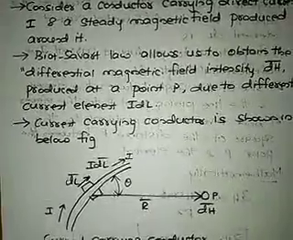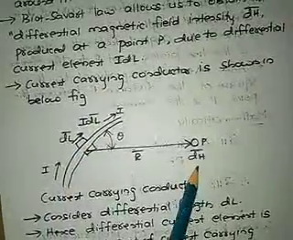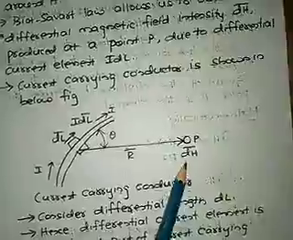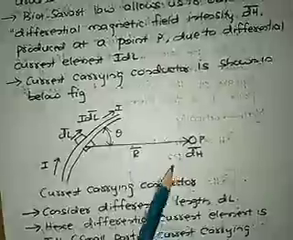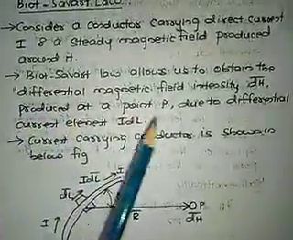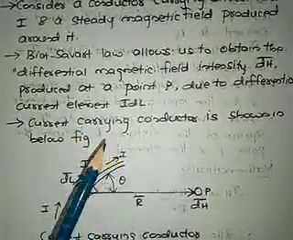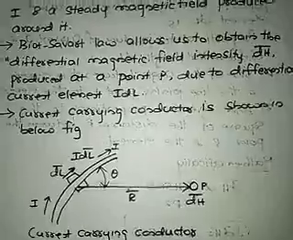So what is this Biot-Savart law providing us? This Biot-Savart law provides us the magnitude of the dH bar, that is the magnetic field intensity. Intensity is provided by this Biot-Savart law. Biot-Savart law allows us to obtain the differential magnetic field intensity dH bar produced at a point P due to differential current element I dL. Current carrying conductor is shown in below figure.